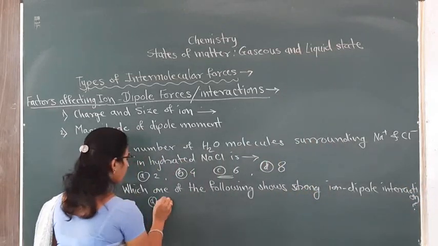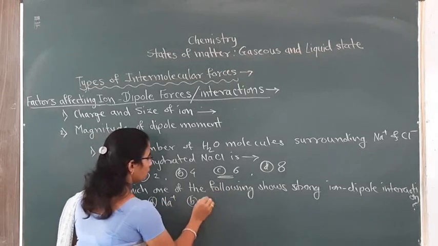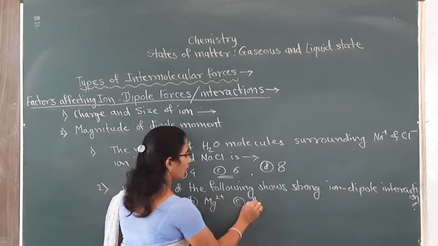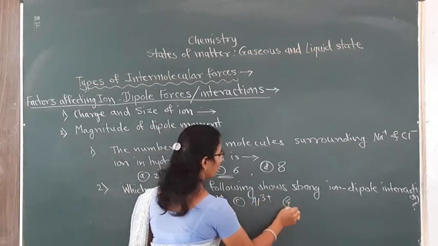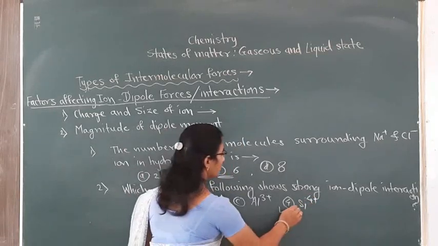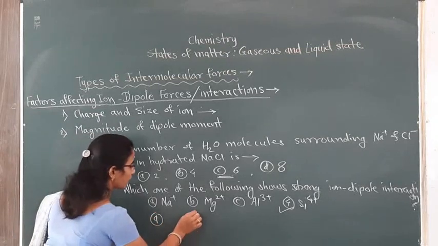Options are Na plus, second, Mg2 plus, third one, Al3 plus, and the fourth one, that is Si4 plus. Obviously your answer is Si4 plus, or the options may be changed.